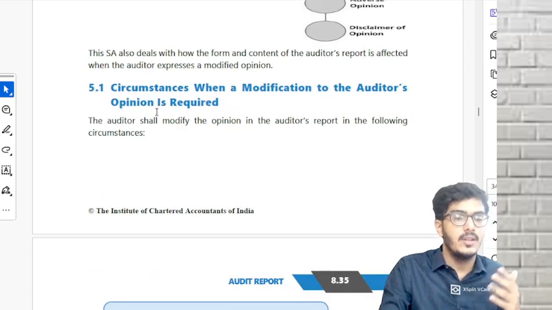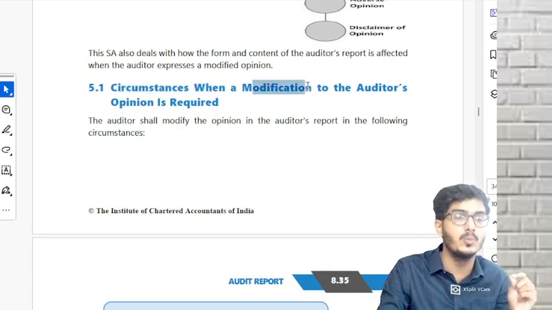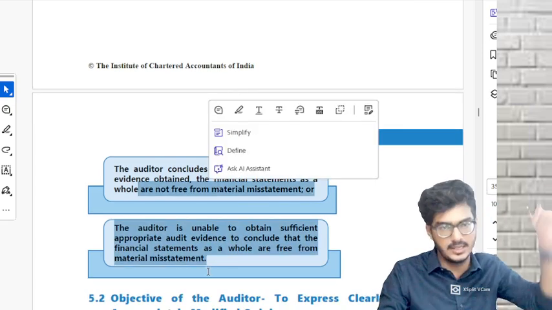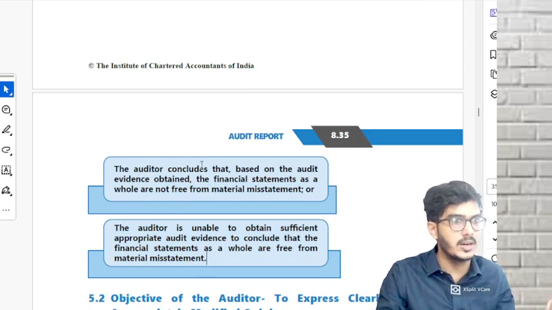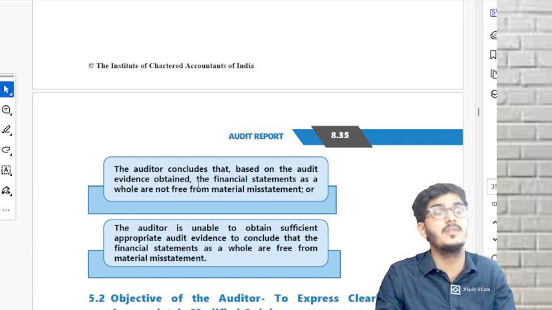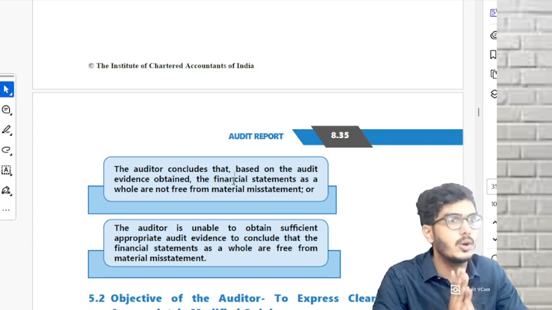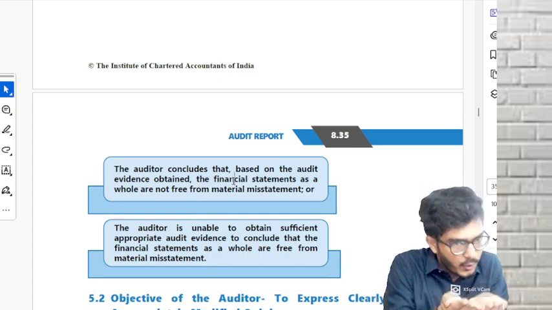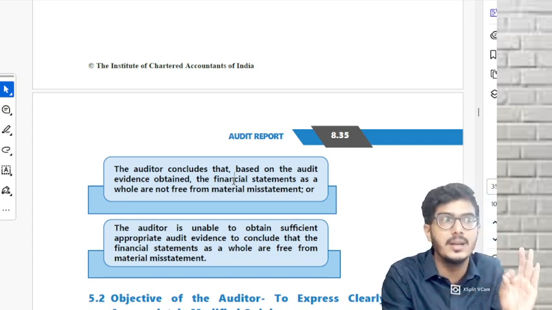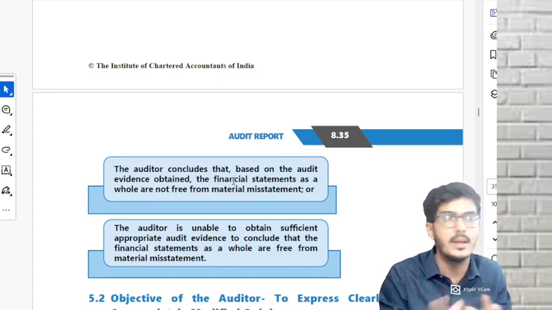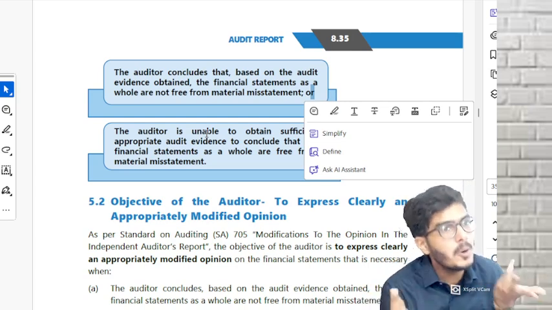What are those circumstances when an auditor will be forced to modify his opinion? Will you mark these 2 points? Yes, you will. First consideration: the auditor has concluded, based on the audit evidence which he has obtained, that the financial statements as a whole are not free from material misstatement. That means he has got proof in his hand regarding a particular item of the P&L or balance sheet, whatever it is, that there are some misstatements and the financial statements are not free from material misstatements. Or the auditor is unable to obtain SAAE.